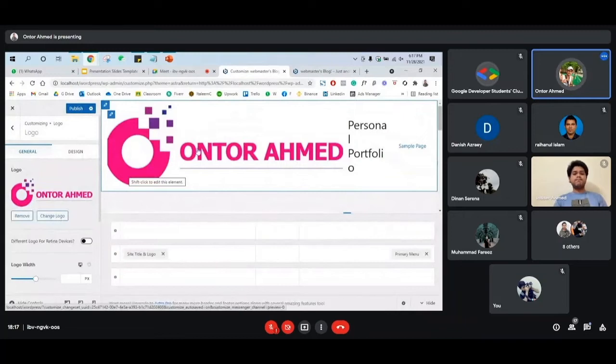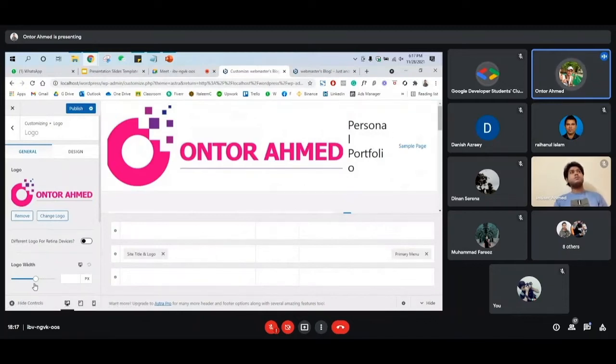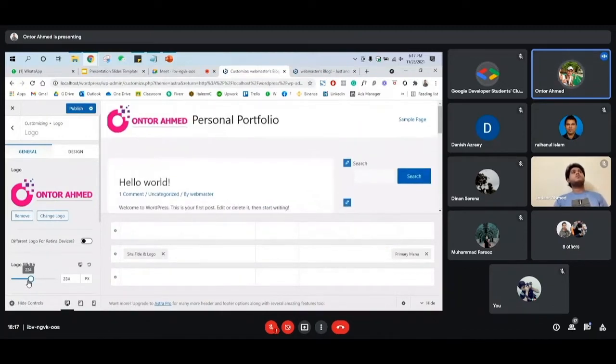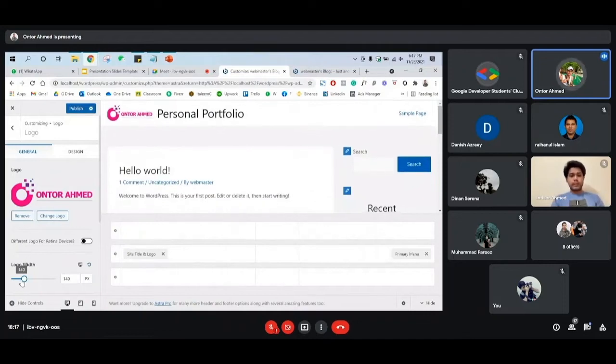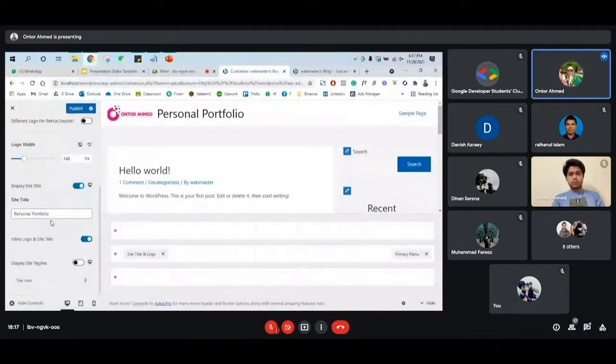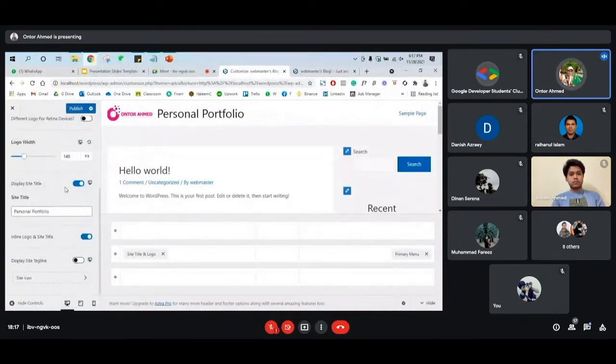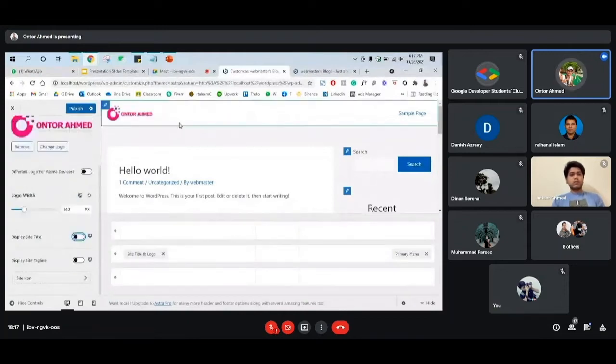As you can see, our logo is very big, taking almost all the part of the website, so we can make it small or adjust it. Let's say we put 140 pixels. Then we have other options like display site title. You can display the title, or if you don't want, you can hide it. For now, we'll hide the name since we have the name on the logo.